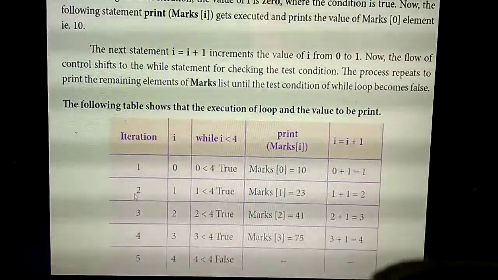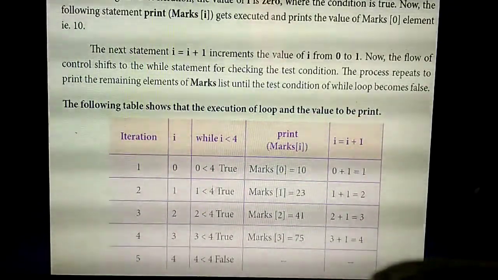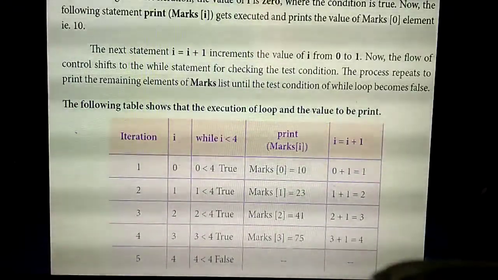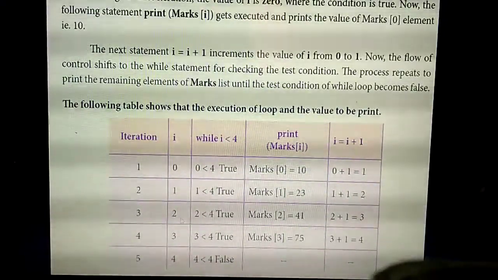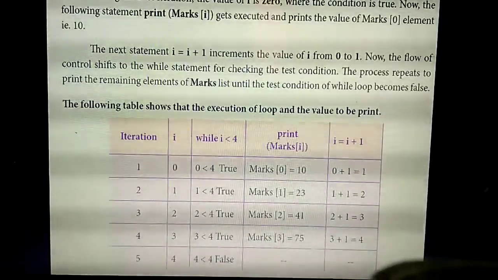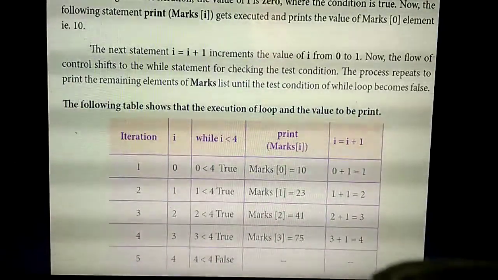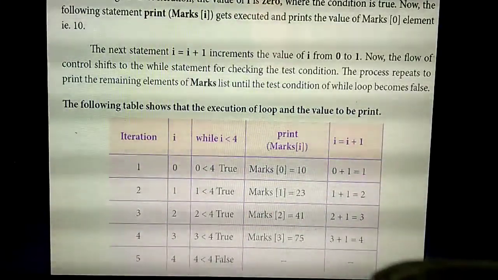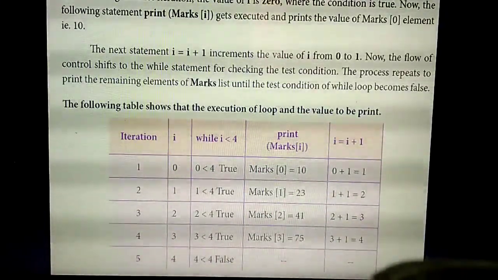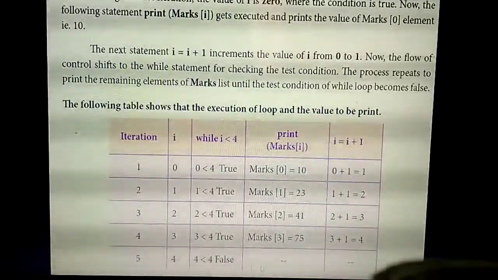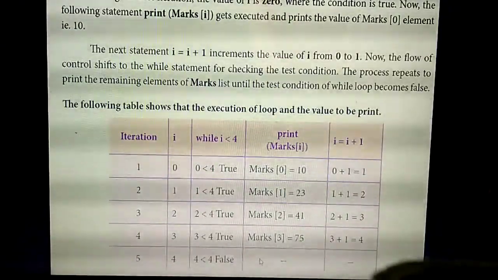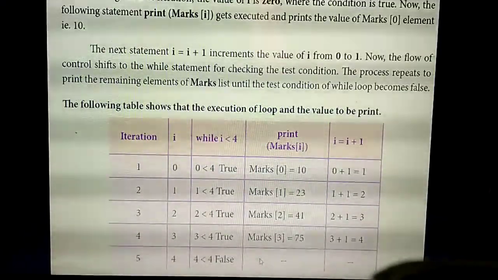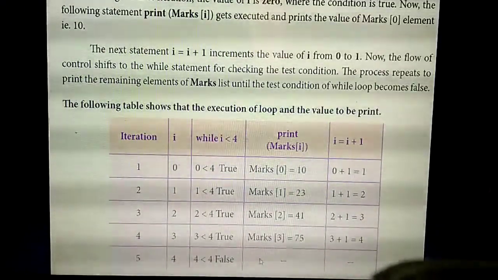Then 0 plus 1 is 1. What's the second iteration? Second iteration is 1. So 1 is also less than 4. What's the second value? 23. Next i plus 1: 1 plus 1 is 2. Whether 2 is less than 4? Yes, so the next value is 41. Then 2 plus 1 is 3. Whether 3 is less than 4? Yes, condition true. Likewise it will print till 3. When it reaches 4, the condition is false and the loop will exit. Understand? This is the way the loop works in the computer.